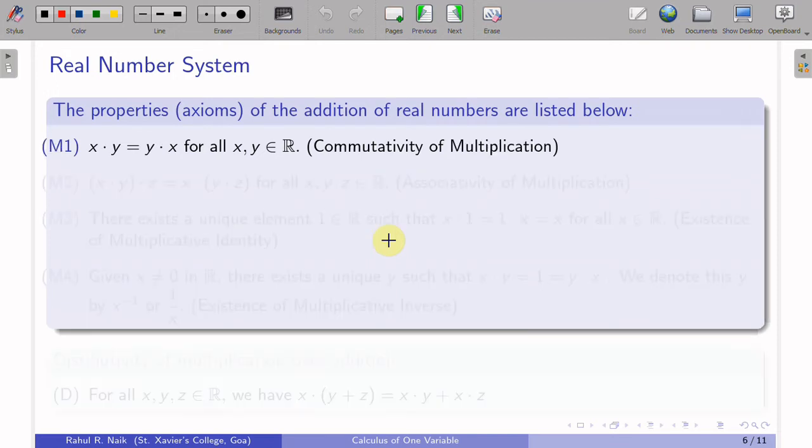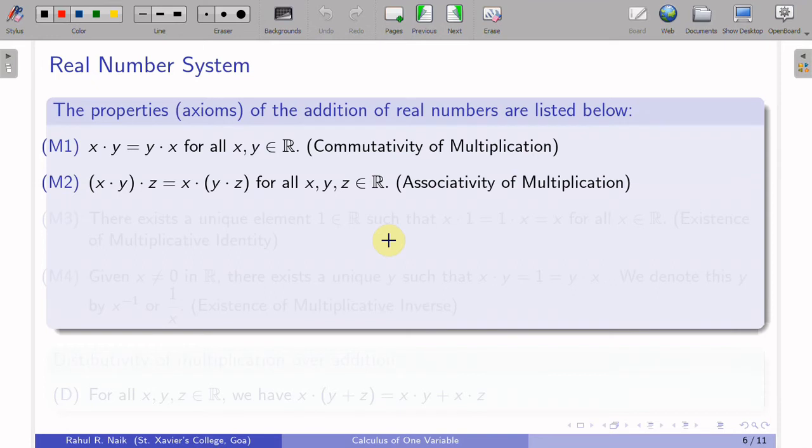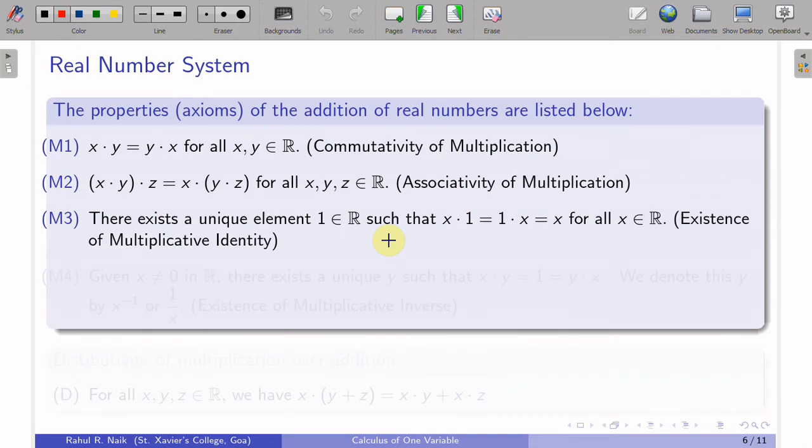Let us go to multiplication. So, the first one, a similar property: x dot y is equal to y dot x for all x, y in R, and that's called commutativity. x dot (y dot z), here dot denotes the product, okay, is equal to (x dot y) dot z for all x, y, z in R. That's called the associativity of multiplication. Then again there is an identity element, the multiplicative identity. That's denoted by 1. There exists a unique element 1 in R such that x dot 1 is equal to 1 dot x is equal to x for all x in R.